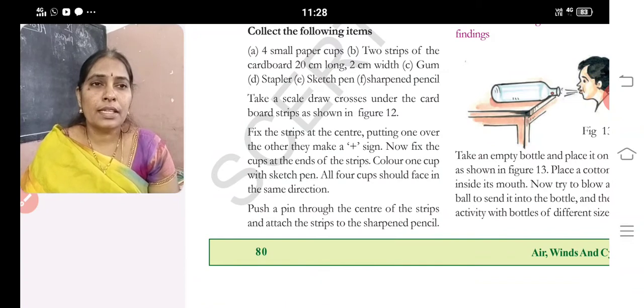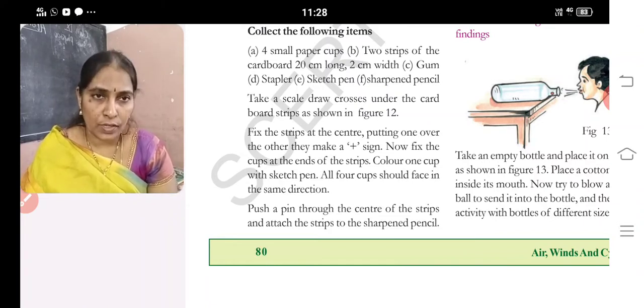Fix the strips at the center, putting one over the other. They make a plus sign. Now fix the cups at the end of the strips. Color one cup with a sketch pen.